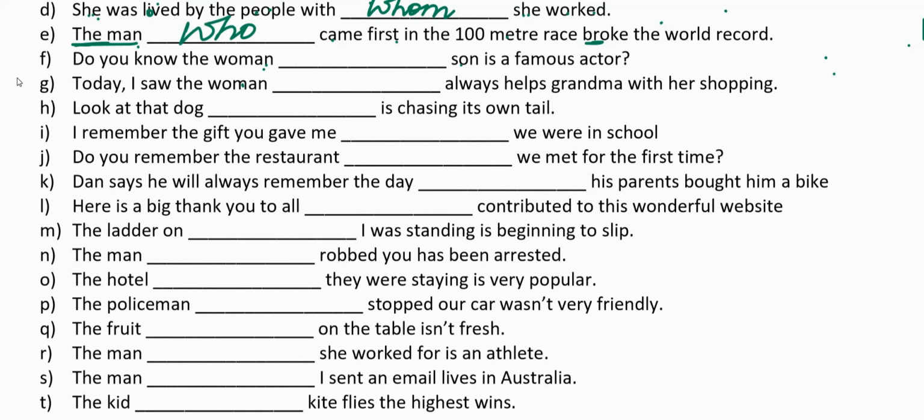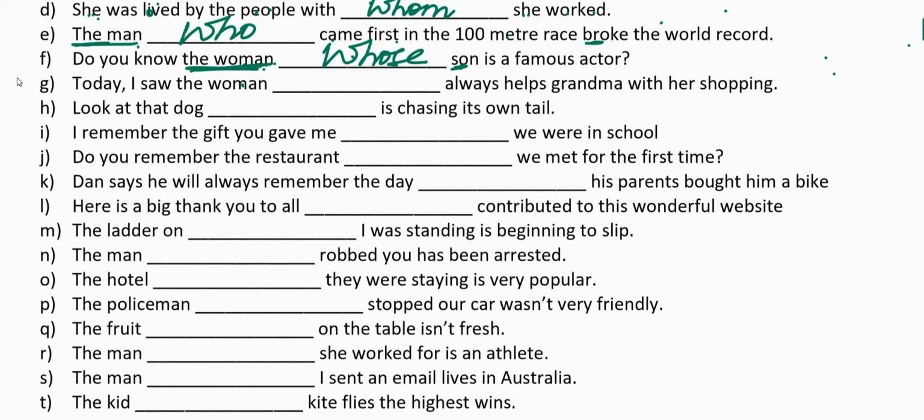In the next sentence, do you know the woman dash, son is a famous actor? In this sentence, the subject is woman. We are not talking about the son. Do you know the woman? The woman's son is a famous actor. Now without repeating the noun the woman, we write whose. Why did we write whose here? Because whose is used to talk about possession or ownership. The son here belongs to this woman. Hence whose is talking about a possession and it is replacing the noun woman.